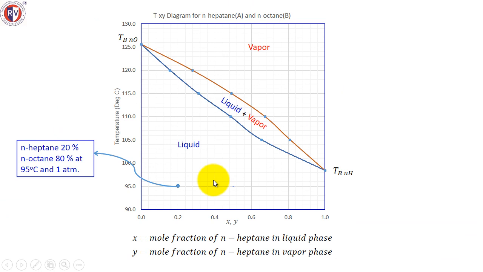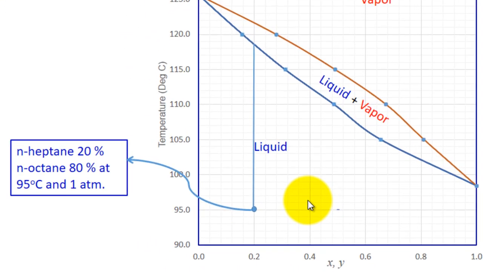Now, if you start with normal heptane 20% and 80% normal octane at this particular condition, and heat this at constant pressure, the liquid temperature will start increasing. The percentages will remain the same because it is still liquid only. So it will acquire what is known as sensible heat and its temperature will increase until it reaches here. Here something happens, and that is the first bubble will be formed.